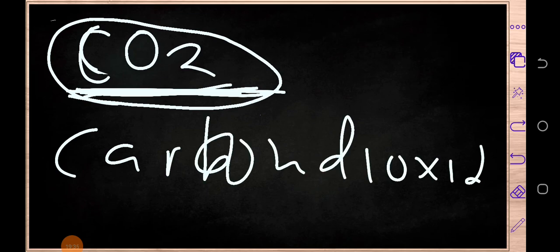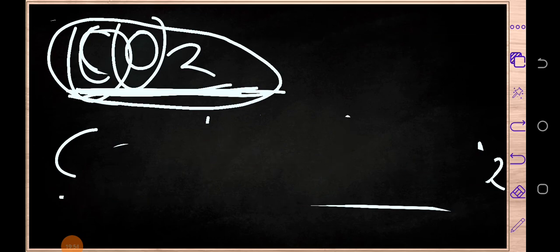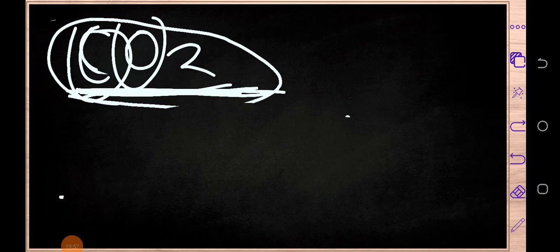So what I mean is that you need to know the elements which comprise carbon dioxide. So in this case, we know that in carbon dioxide we have carbon and we have oxygen. So these are the elements which are present in what? In carbon dioxide, we have carbon, also we have oxygen. I'm sure you're getting the point. Okay, so these are the elements which are present in this particular molecule, carbon and also oxygen.